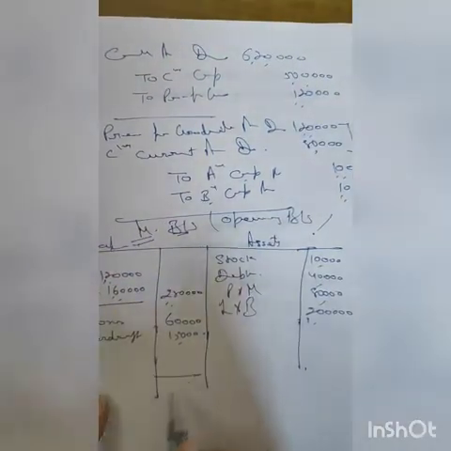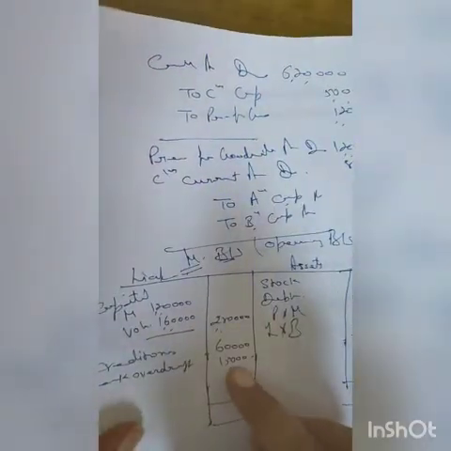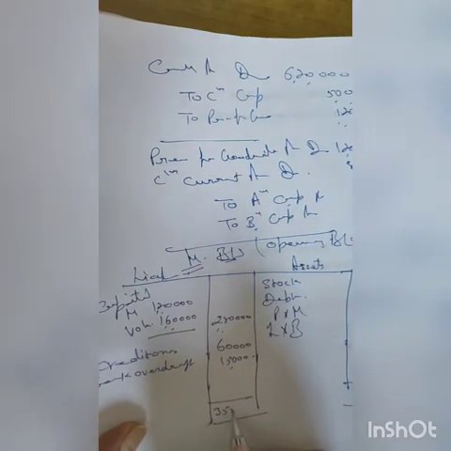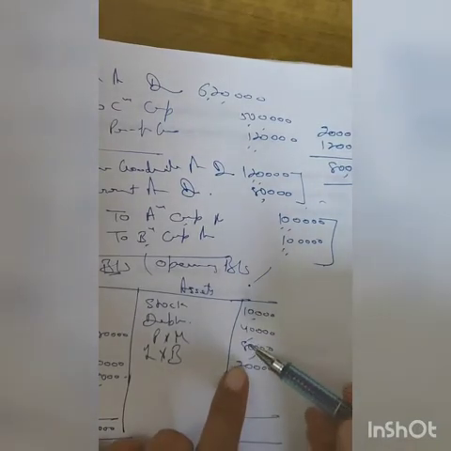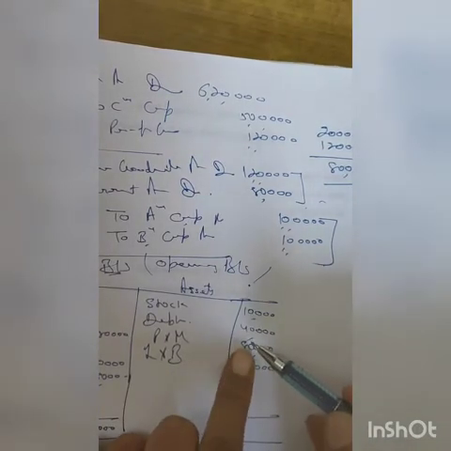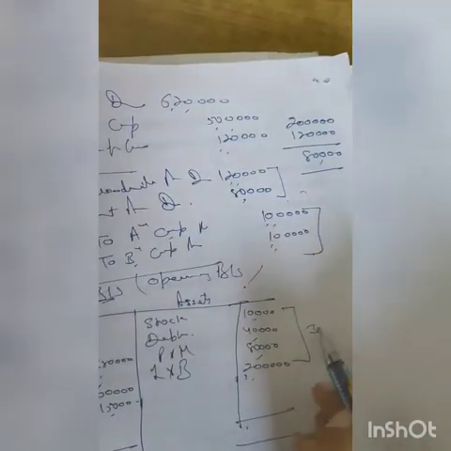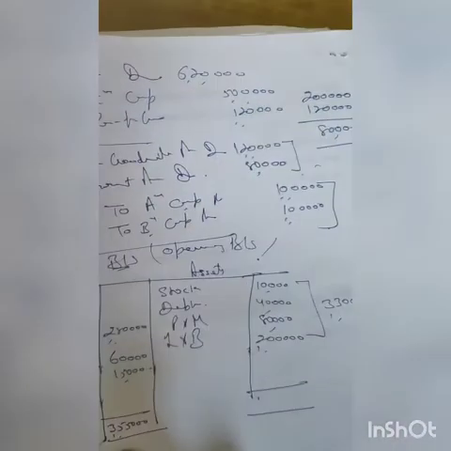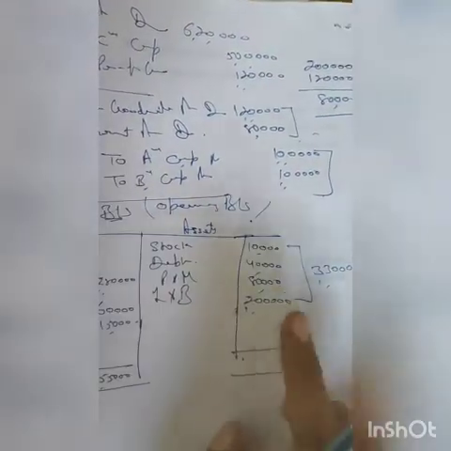So what to do? We just balance it. Let's find out whether this is equal or not. Here we do the total: 2,80,000, 60 and 15, that comes to 3,55,000. Now if we do the total here, we find 2,80,000, 20, 30. It comes to 3,30,000. Its total is 3,30,000, and here the total is 3,55,000. So what is the difference? Here we find something is lacking.